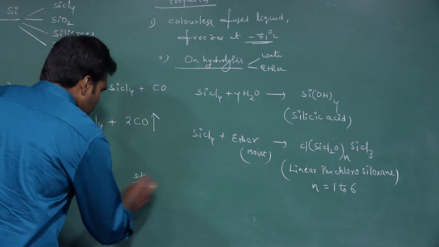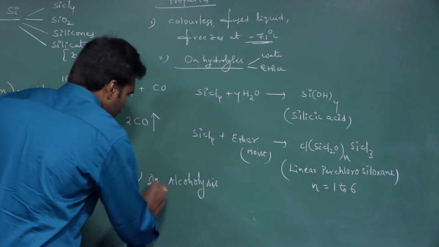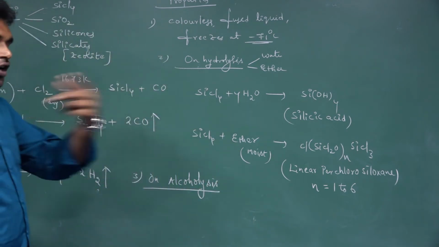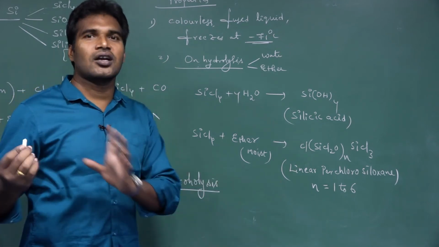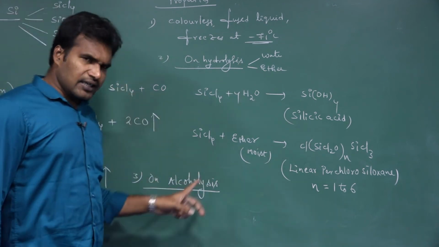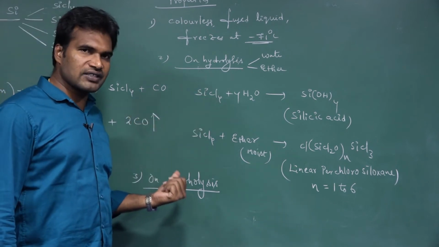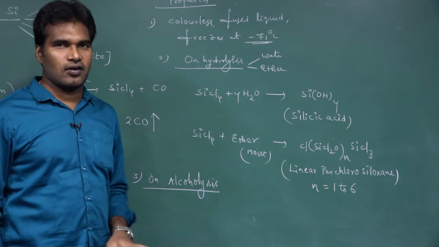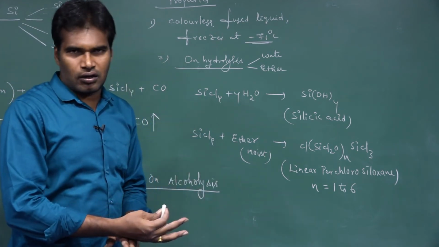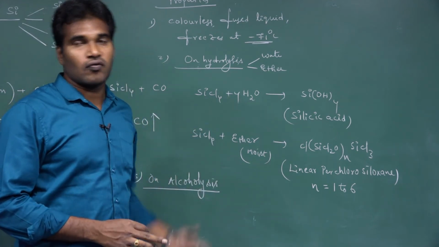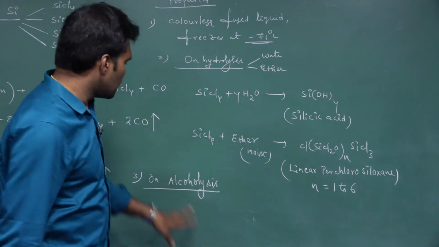Next one, on alcoholysis. Alcoholysis, not hydrolysis. Alcoholysis means if you treat the silicon tetrachloride with alcohols, it undergoes substitution. In the place of chlorines, a nucleophile comes. What is the nucleophile coming from alcohols? RO, alkoxide ions. So when SiCl4 is treated with alcohols, the alkoxy nucleophile will substitute in the place of chloride ions.